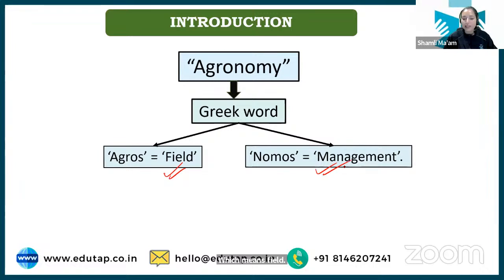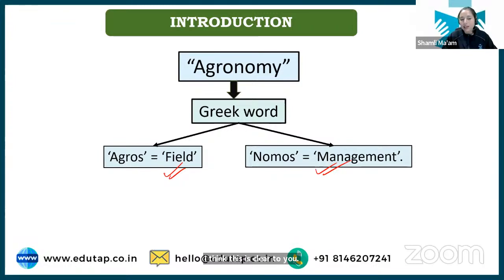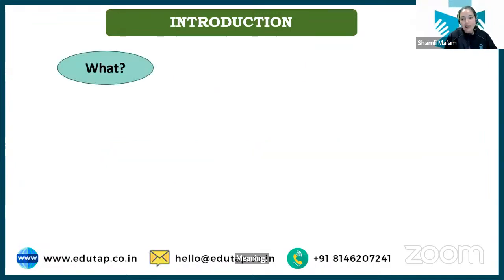From here also you can understand where we are managing the field. That is the literal meaning of agronomy. Agronomy derived from a Greek word, agros, field, nomos, management. I think this is clear to you. And I have told you already, agriculture is the term derived from the Latin word. Remember which term is derived from which word. You have to learn this. Agronomy from the Greek word meaning field management.